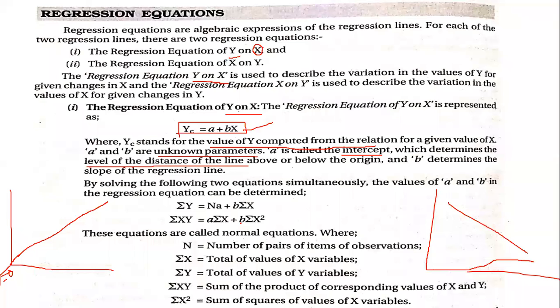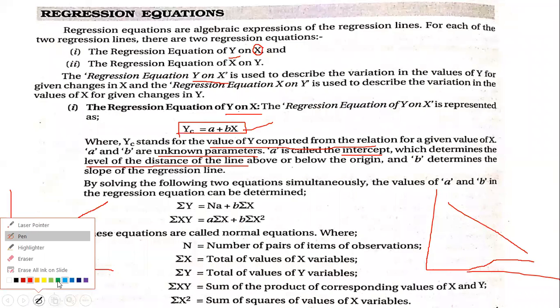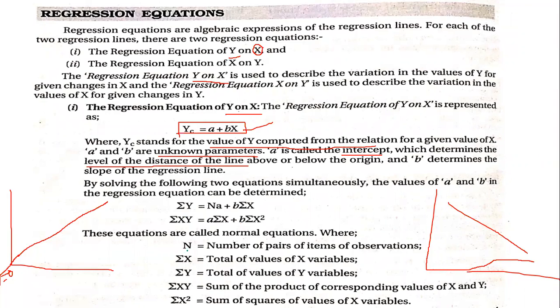Now let us see what values we require to calculate the equation. Firstly we require n, the number of pairs of items in the observation. Then we want sigma x. They will give us the data x and y, so we add all the x data to get sigma x, and add all the y data to get sigma y. Then we multiply x into y, and once you add them, you get summation xy.